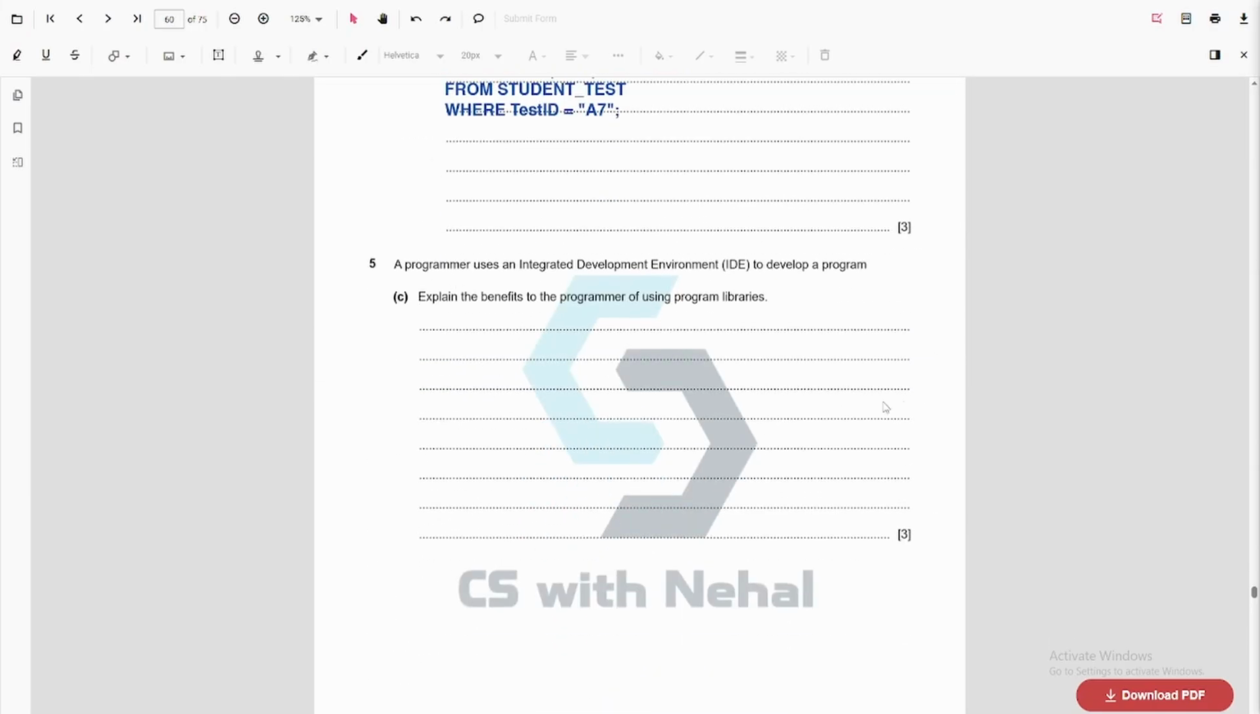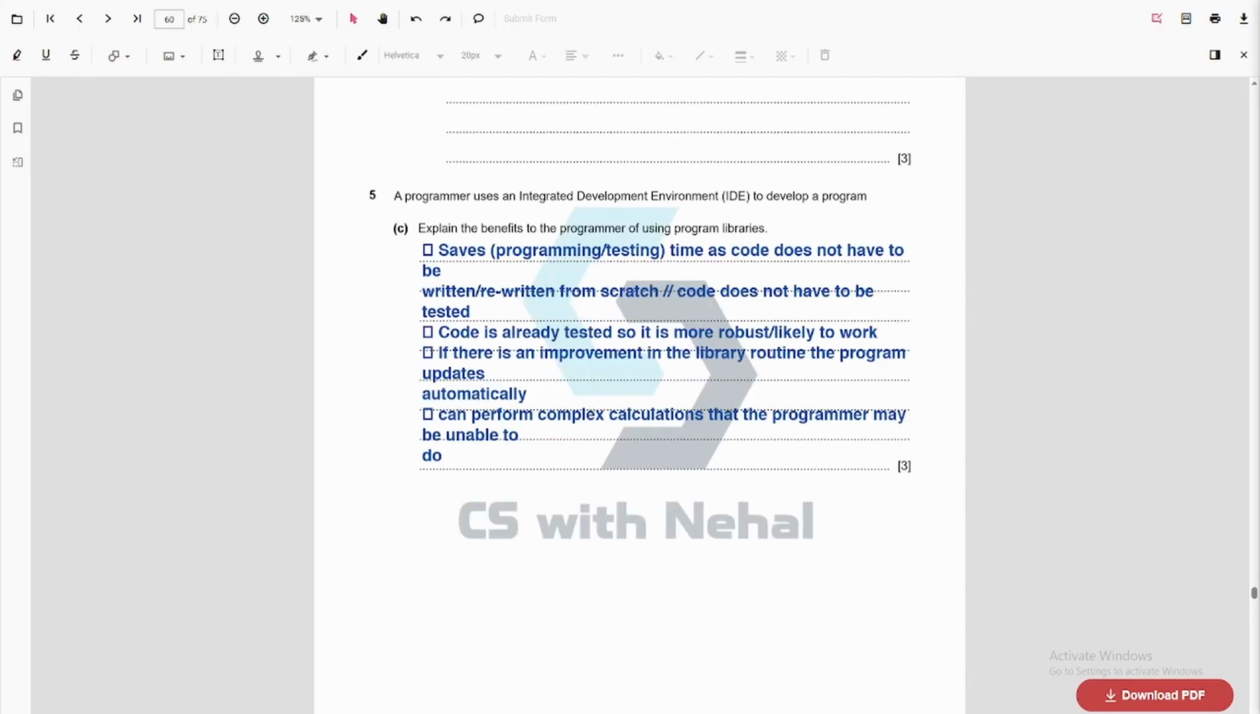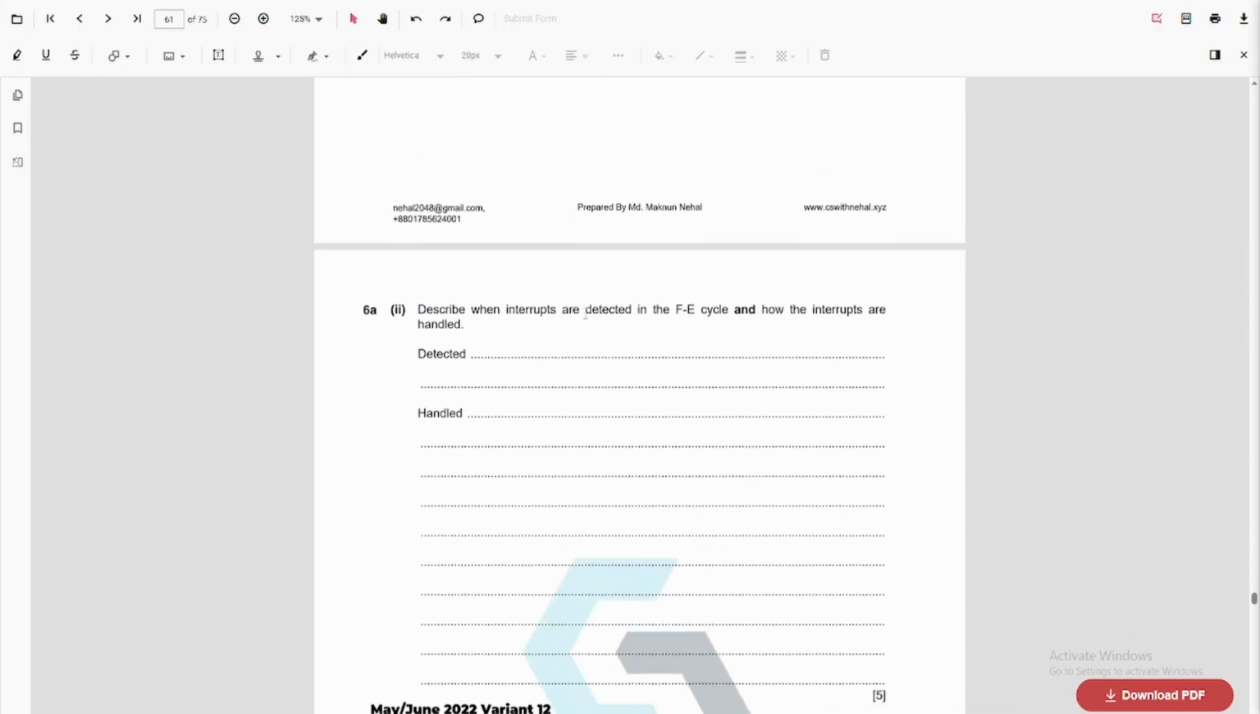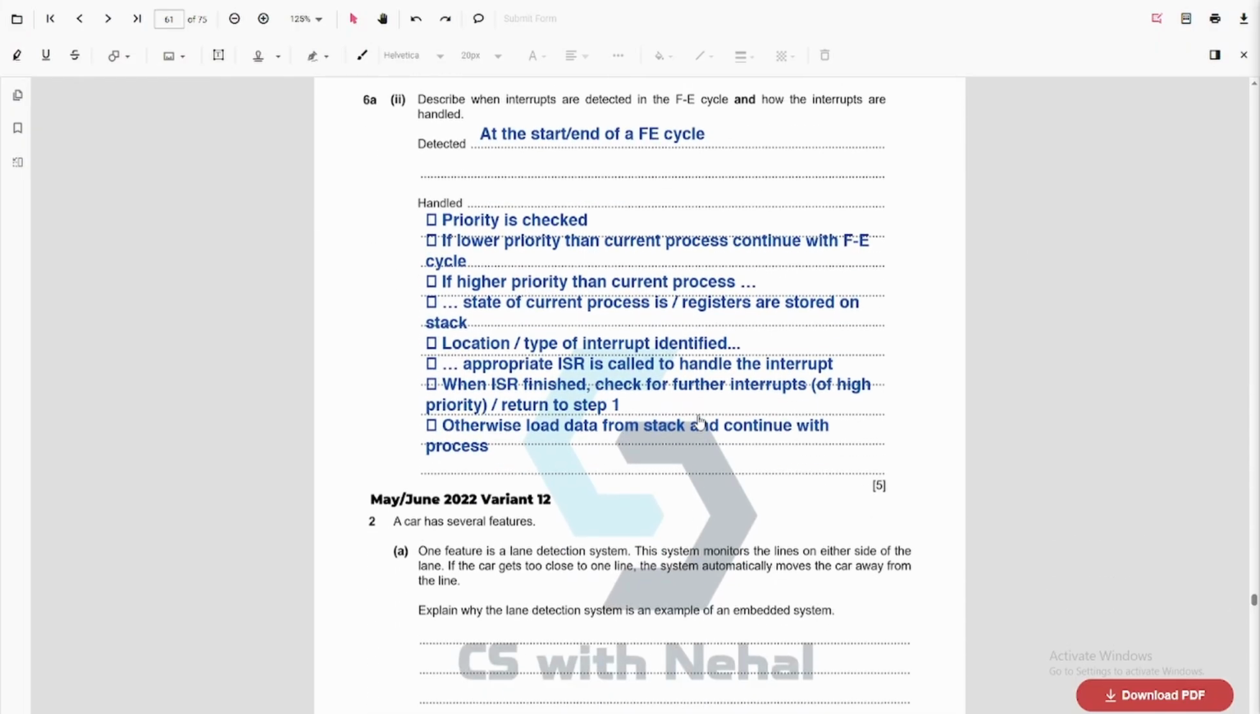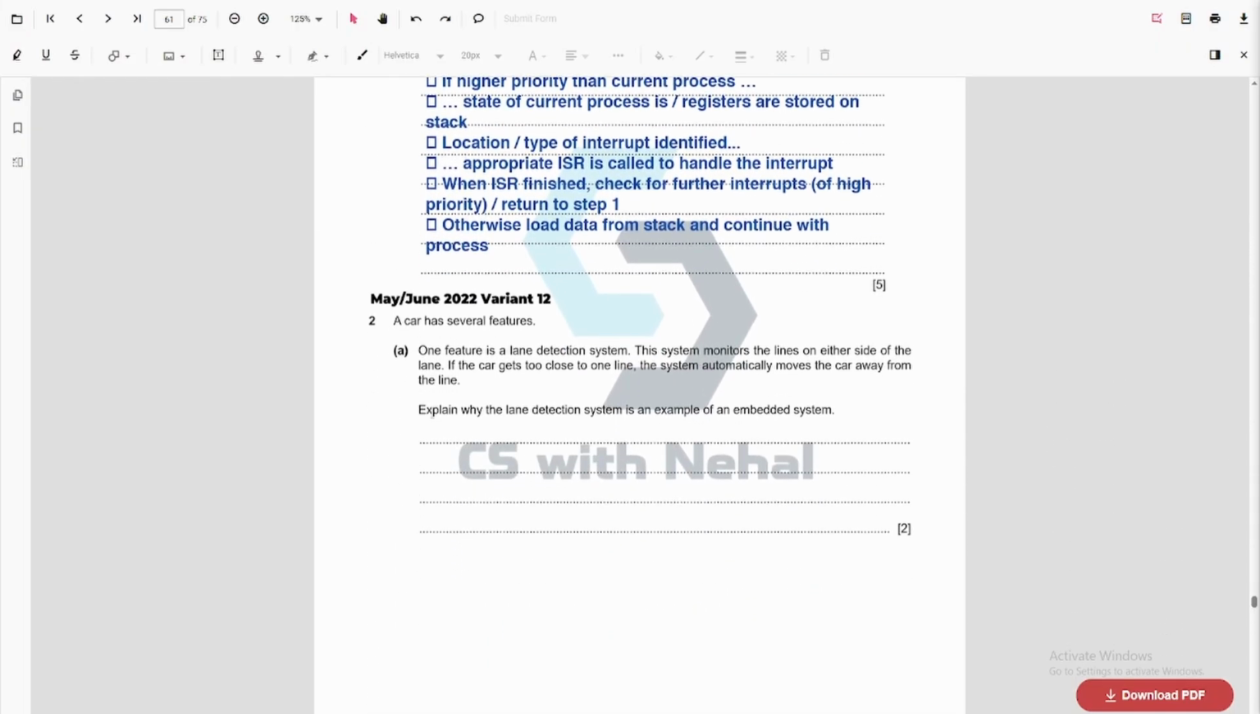Alright, next question is a program library. We can skip it. We did questions like this. Now, describe when interrupts are detected in phase, how interrupts are handled. We already did this. Explain why the LAN detection system is an embedded system. Skipping it.